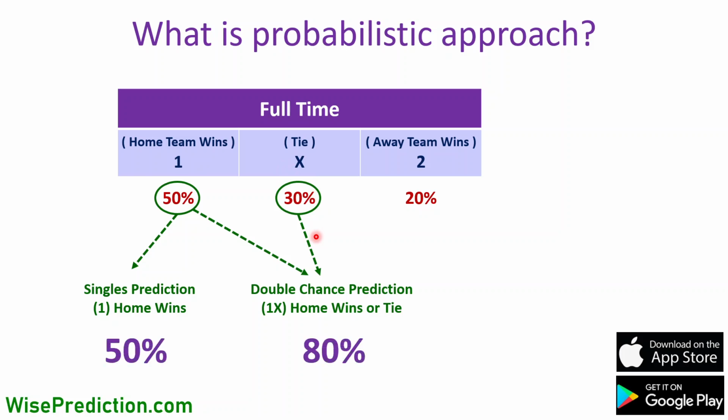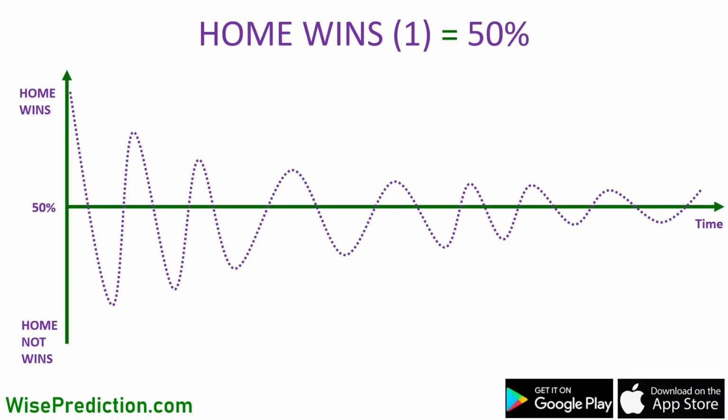So if we illustrate this on a graph, the picture is going to look quite similar to the tail and head problem when we throw up the coin, for example. So let's assume that teams have exactly the same performance condition, and they keep playing against each other, which is actually in practice not possible. The performance situation of teams today will not be the same tomorrow or the day after as time goes on.